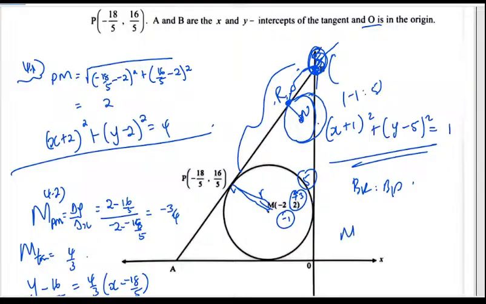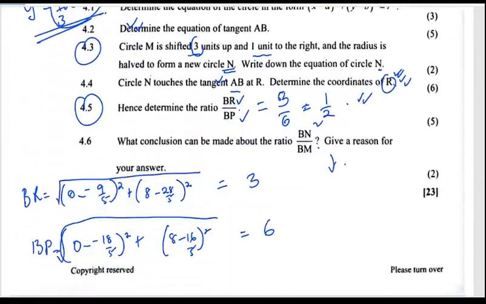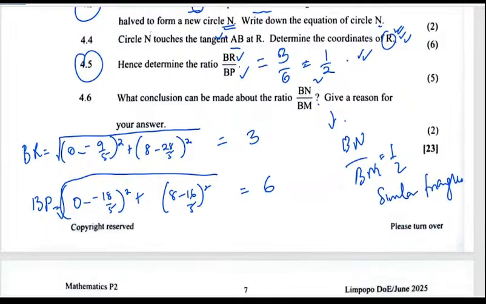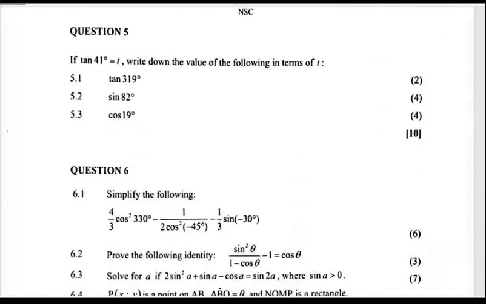So it's saying NR over MP must also be a half, because those are basically radii of the circles. And we can see that the two triangles are technically similar. So we can use that sort of conclusion, and then we can say that BN over BM is also going to be a half because of similar triangles.